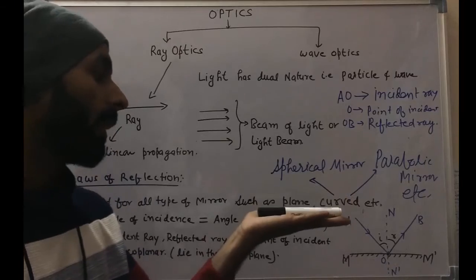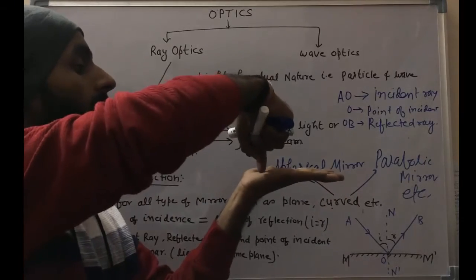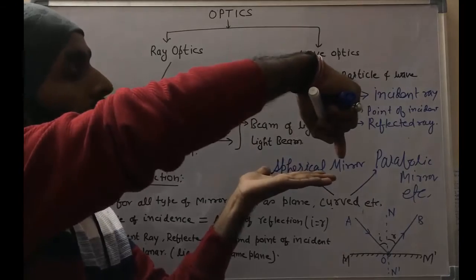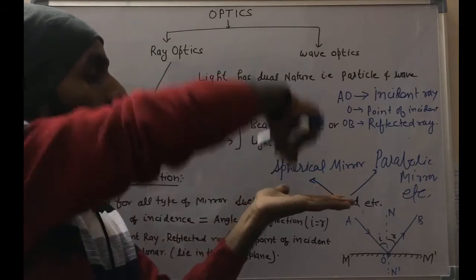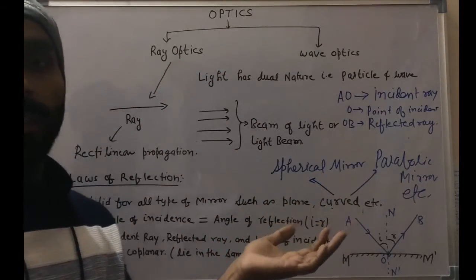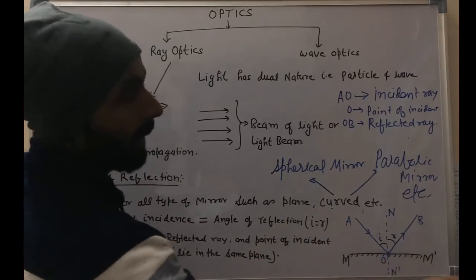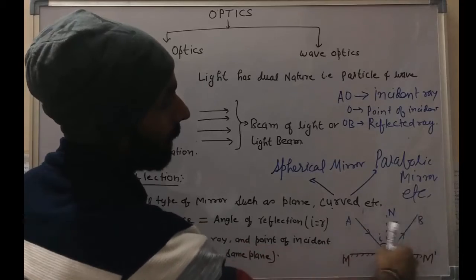Suppose this is your paper, and this ray is the incident ray, and this ray is the reflected ray. No ray will come out of the plane. Are you getting my point? Every ray is in the plane.